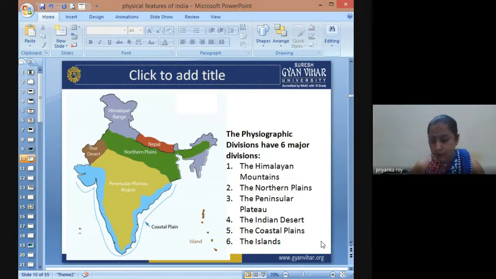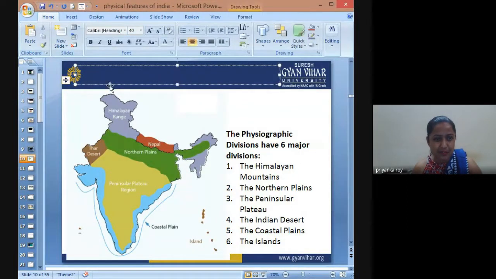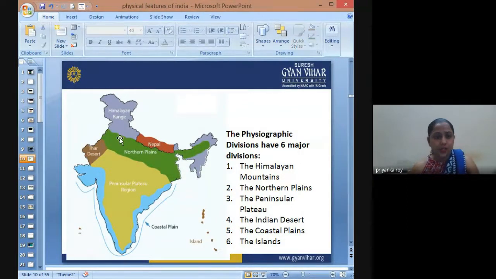Now, this is the Himalaya. If you see in this image, this is the Himalayan range starting from the north-western part of the country, that is the Jammu and Kashmir territory, and going all along Himachal Pradesh, Uttarakhand.